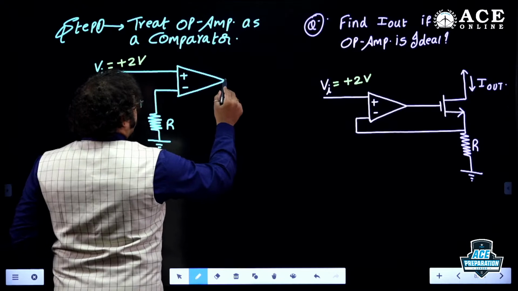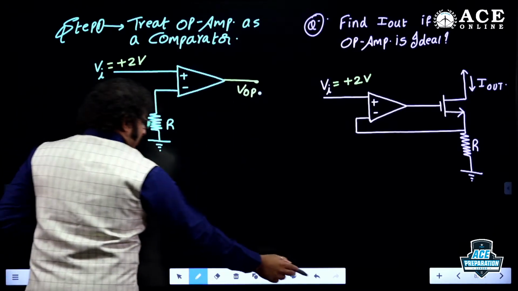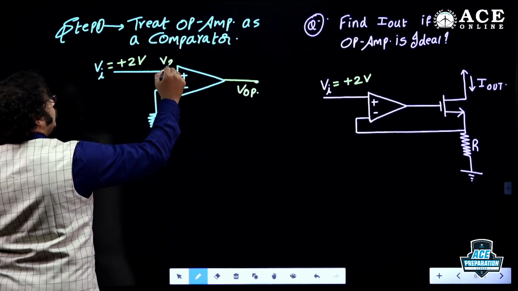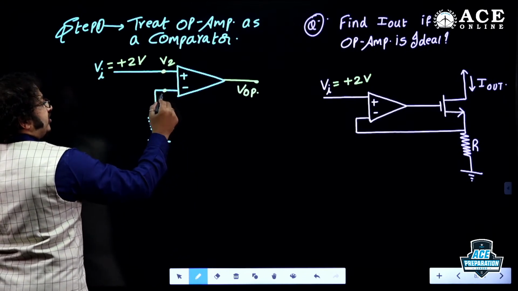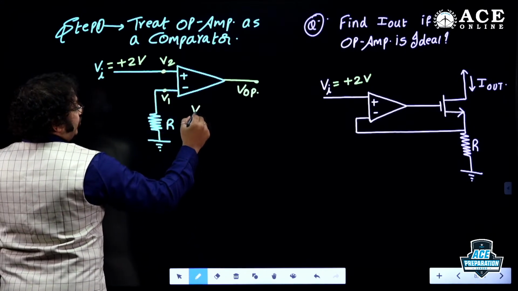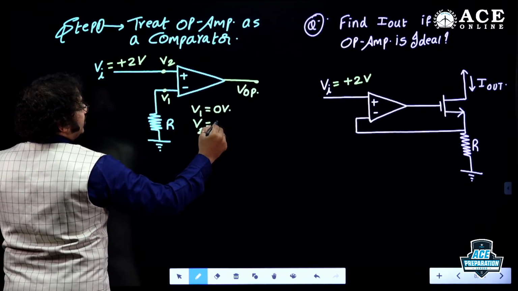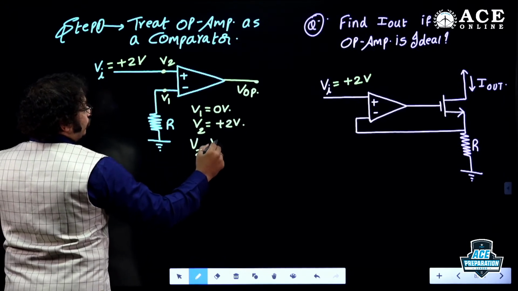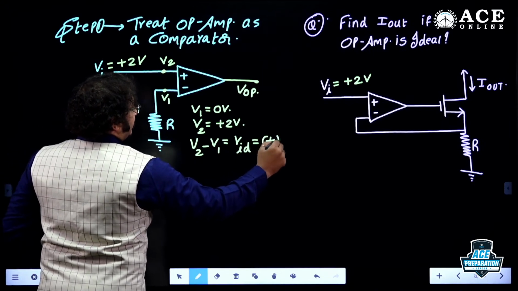Now it's a comparator. Now tell me, dear student, this is like VOP. Tell me, my dear boys and girls, this is what, dear? This is V2, correct? This is the non-inverting terminal. This is the inverting terminal, which is V1. It is very clear, V1 equals 0 volt and V2 is nothing but plus 2 volt. Therefore, V2 minus V1, which is VID, is positive.